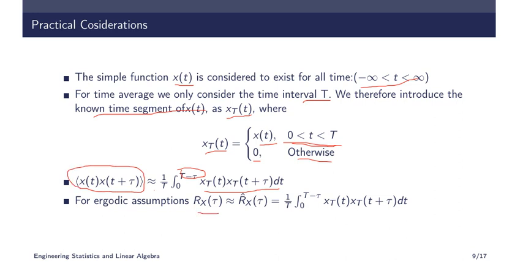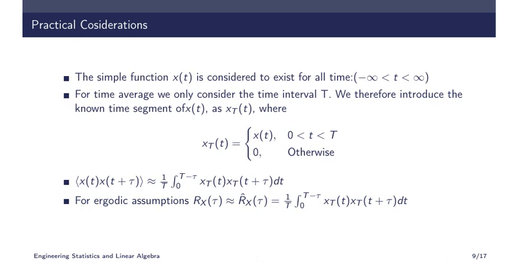So the autocovariance can be approximated as Rx of tau. This is an approximation, that is why we put a cap here. In the function you have a cap here, which means this is an expected or approximated value, an estimate value. So this is the same equation, 1 by T integral 0 to T minus tau of xT of t plus tau d tau. So practically, instead of finding the average for the entire time duration, we can find the average between 0 to T minus tau. But again, the function will not be a representable function when you use this in a computer.